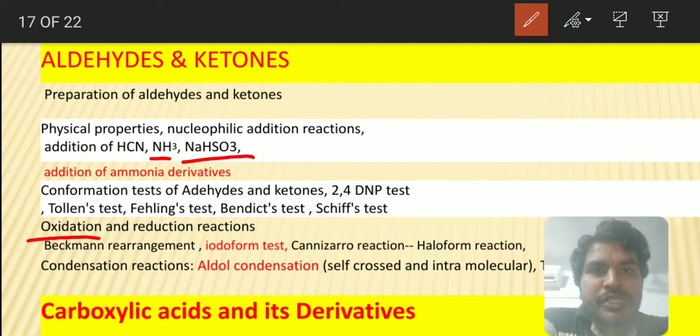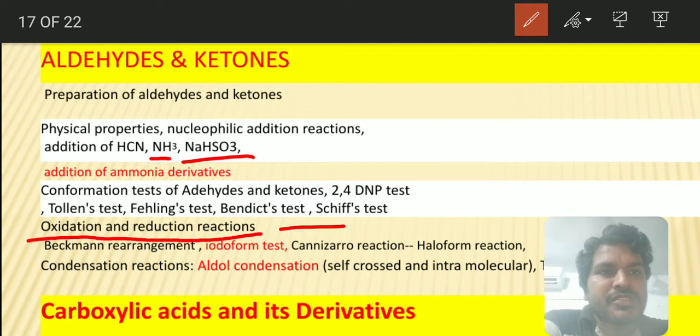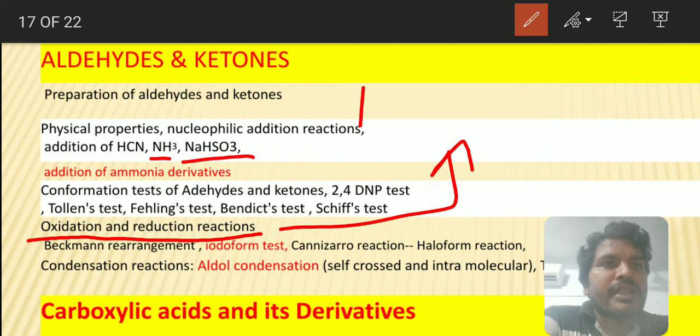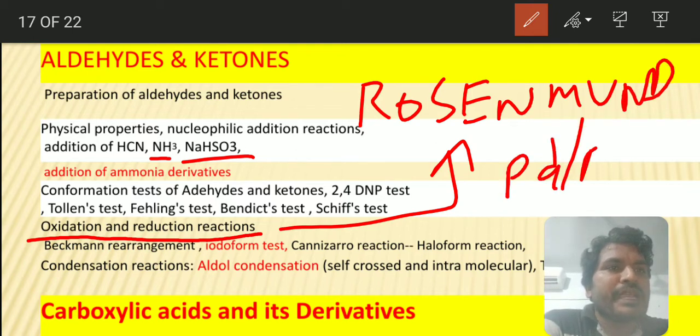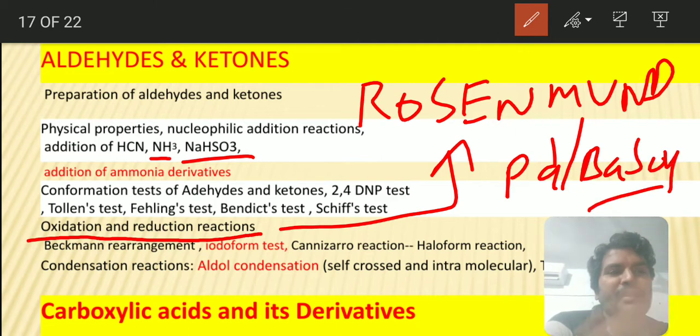And see oxidation and reduction reactions. During preparation we have one named reaction, the Rosenmund reduction. What is the reagent in this case? Palladium on barium sulfate. This is useful in two ways. When alkynes undergo this reduction, they will produce alkenes. When acyl halides are treated in the Rosenmund reduction, they will form the aldehyde. So that is the importance of the Rosenmund reduction.